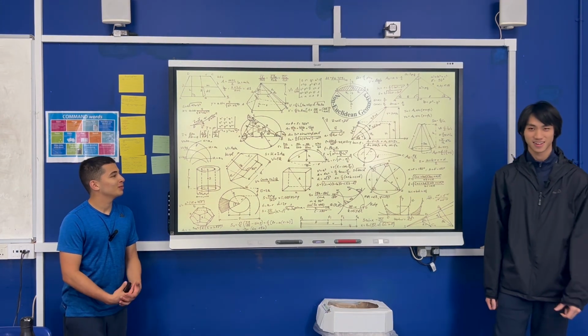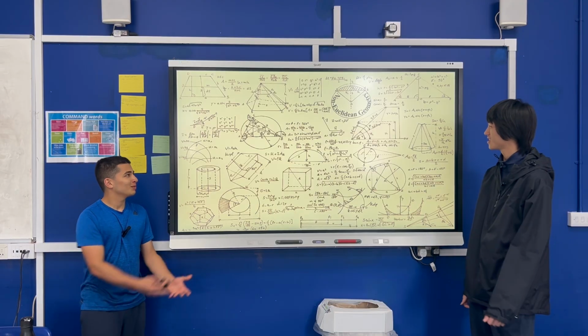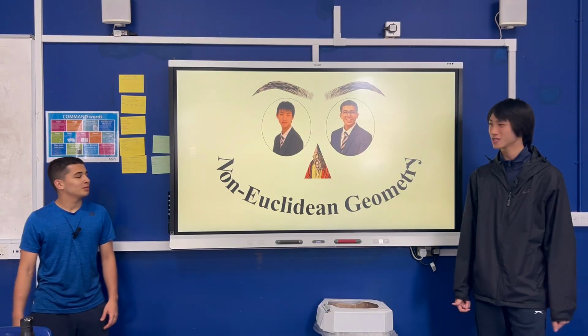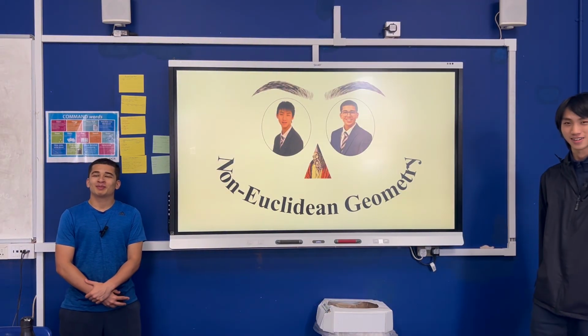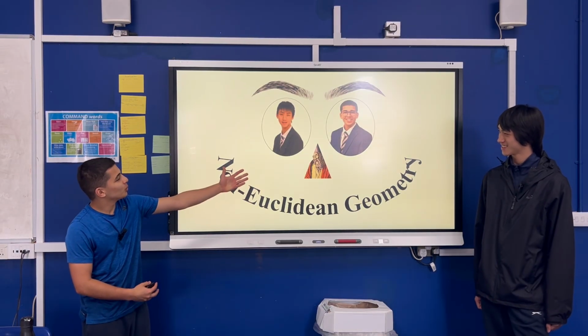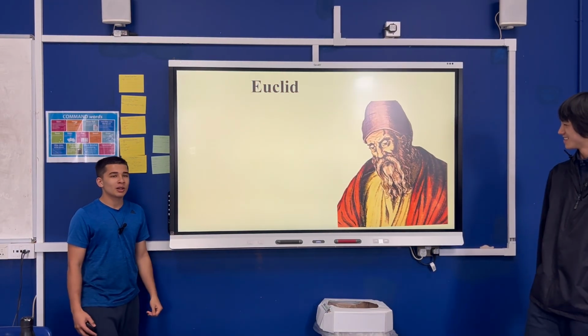Alright. We're going to talk about non-Euclidean geometry today, which is a topic because geometry is really lots of history. So let's get into it. First of all, you see this man here. This man is Euclid, yeah?